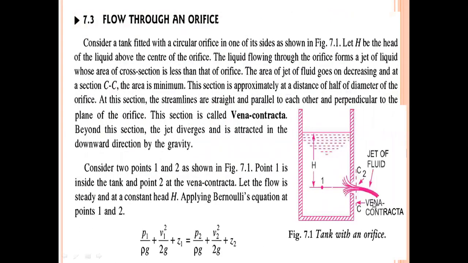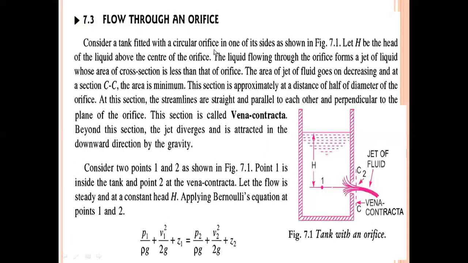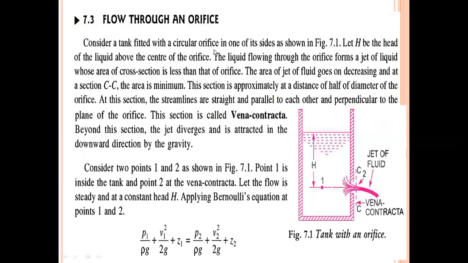The next point is flow through an orifice. Consider a tank fitted with a circular orifice in one of its sides as shown in the figure. Let H be the head of the liquid above the center of the orifice. The liquid flowing through the orifice forms a jet of liquid whose area of cross section is less than that of the orifice. The area of the jet of fluid goes on decreasing, and at a section CC, the area is minimum. This section is approximately at a distance of half of the diameter of the orifice.